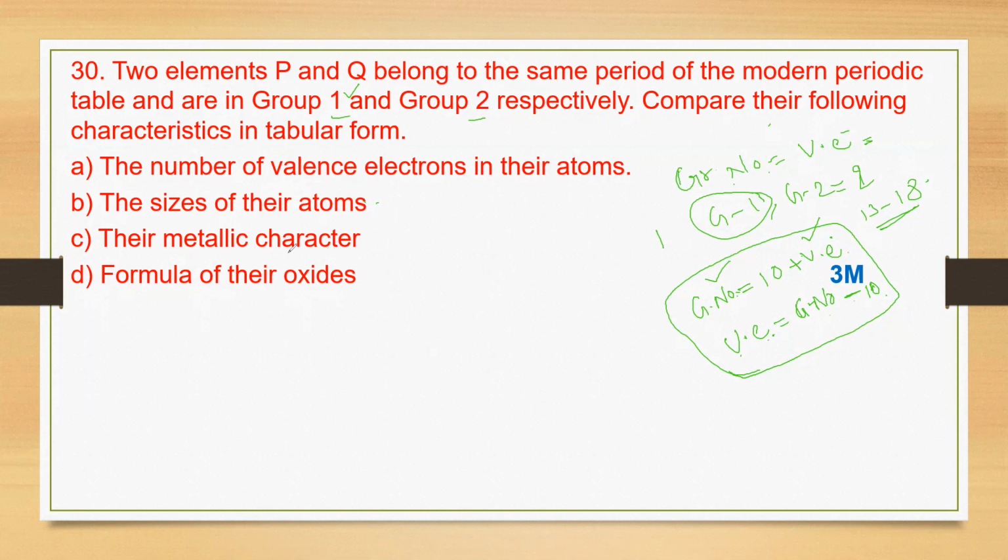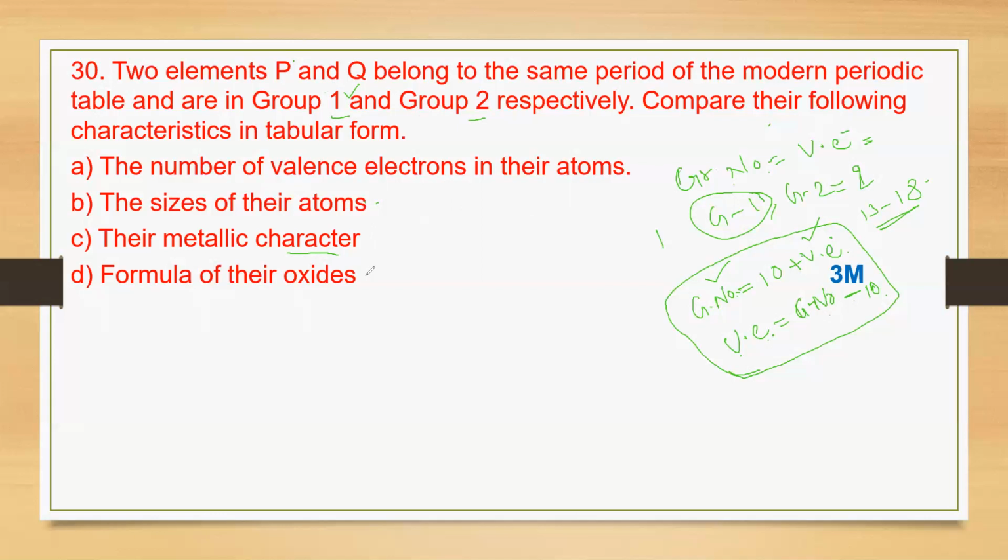Next, metallic character. Metallic character also increases from top to bottom, and from left to right in periods it decreases. So the first group element P is going to be more metallic than the group 2 element, that is Q.